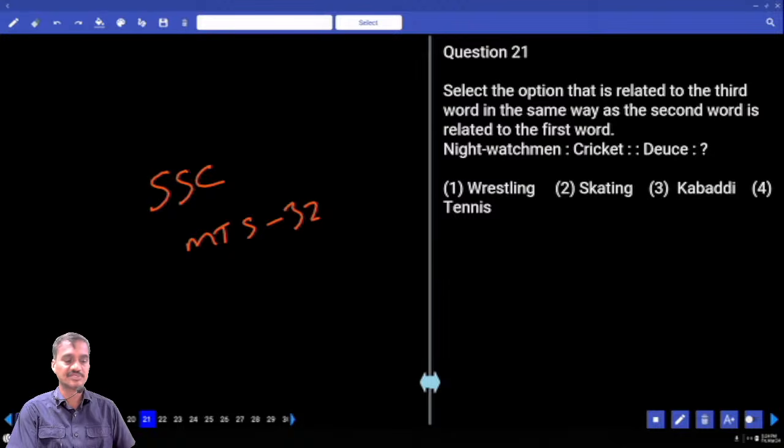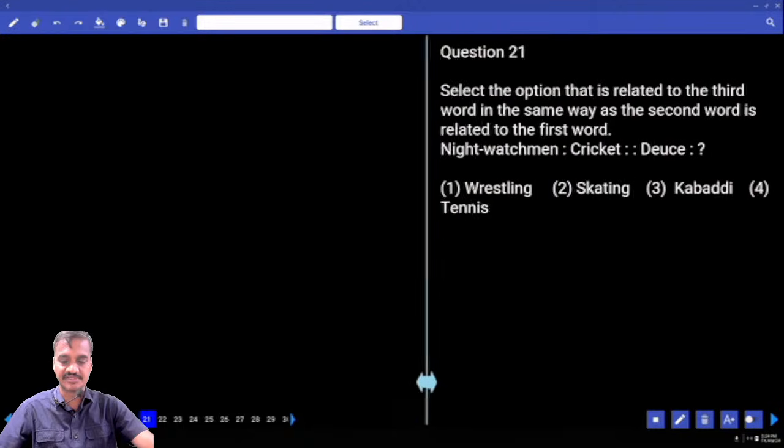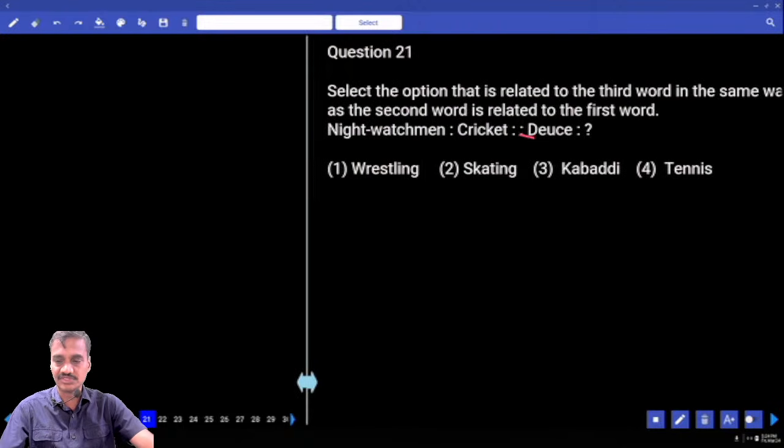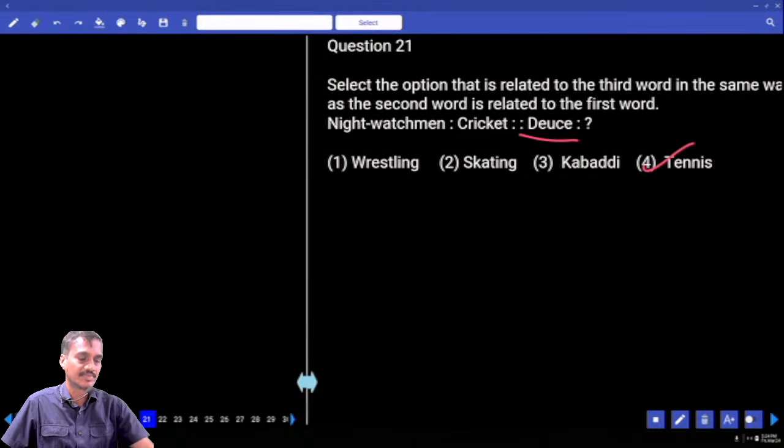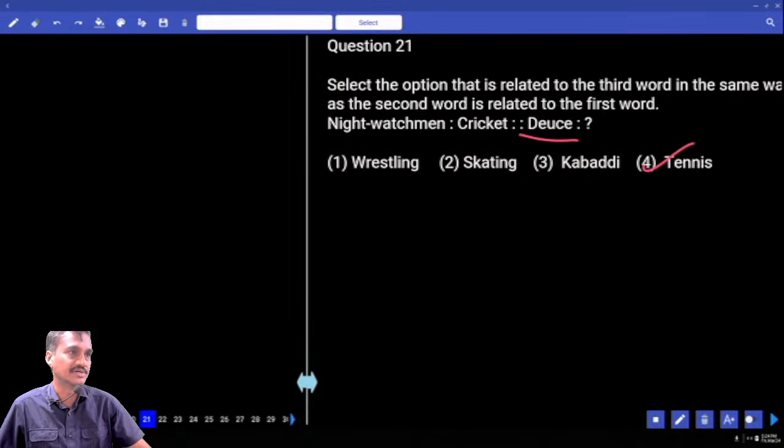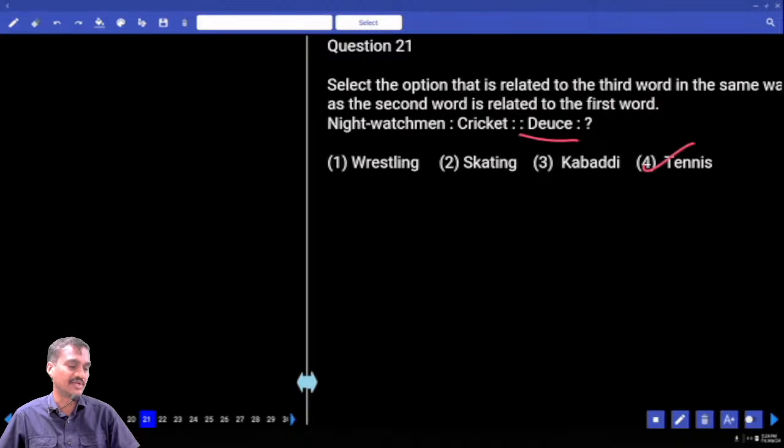Now the 21st one, what is your answer? Night watchman is the word that is used in cricket. In the same way, deuce is the word that is used in tennis. Isn't it? Deuce stands for tennis. In a game, when two players both have 40 points, it is called a deuce.